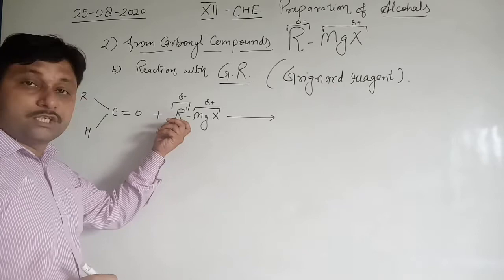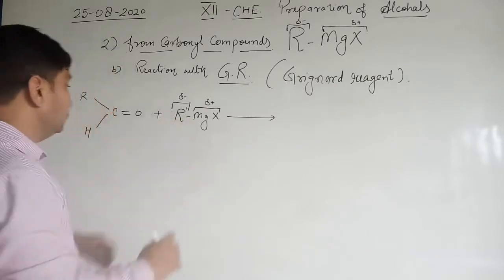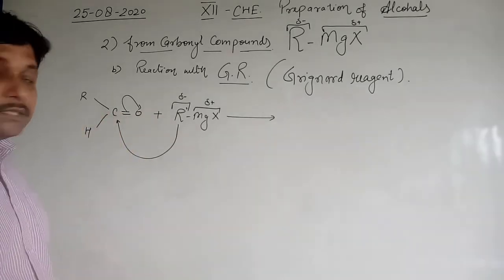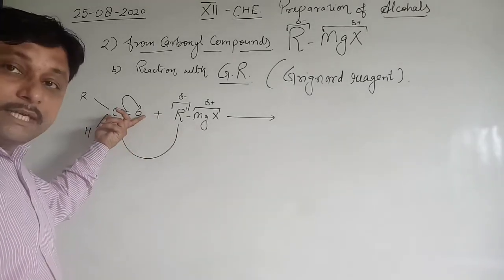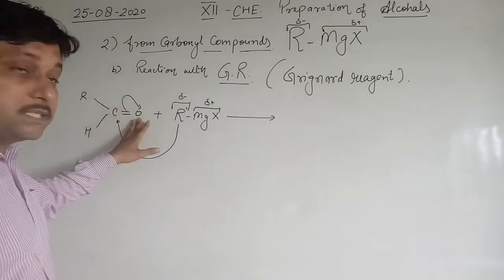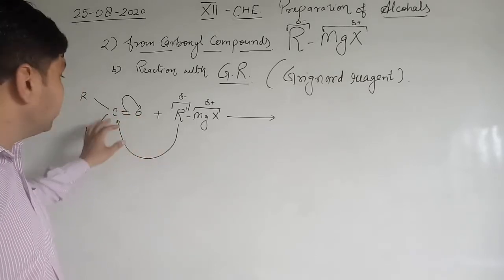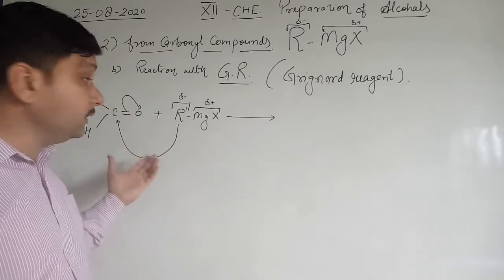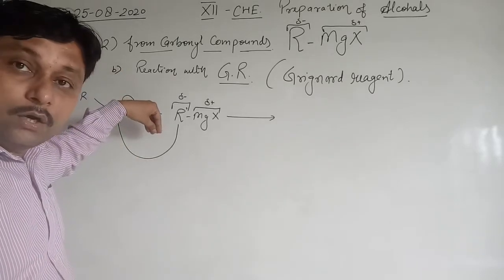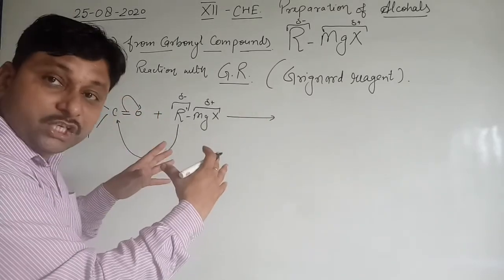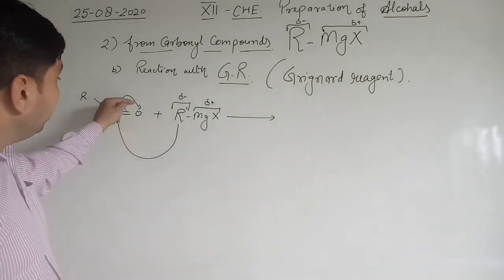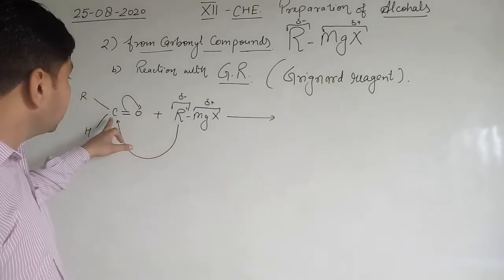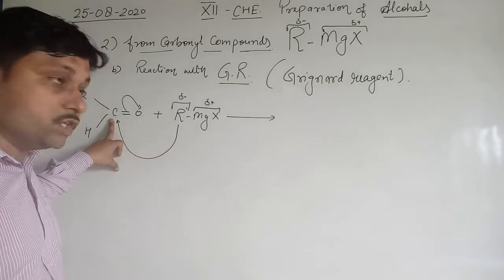So this partially negative R' will attack this carbon atom, because between C and O there is a polarity, as oxygen is more electronegative than carbon. That's why the pi bond, which is weakly held between carbon and oxygen, easily shifts towards oxygen when these two collide. So oxygen contains the negative charge and this carbon represents positive charge.